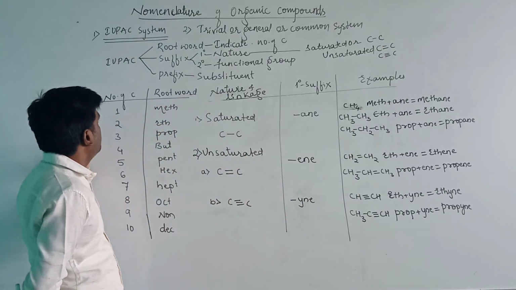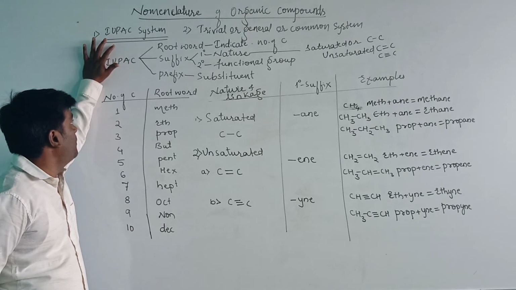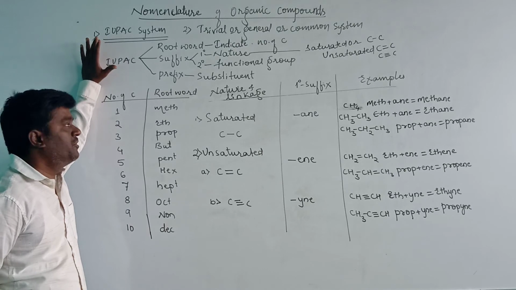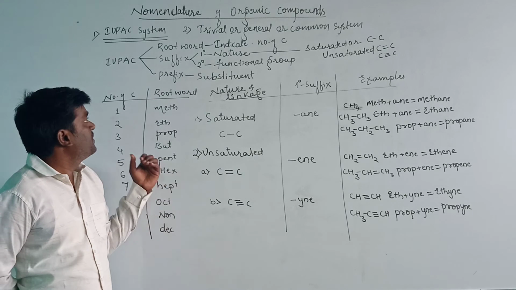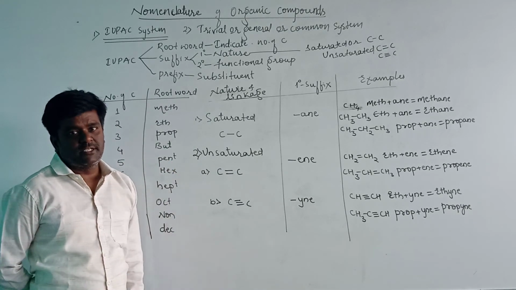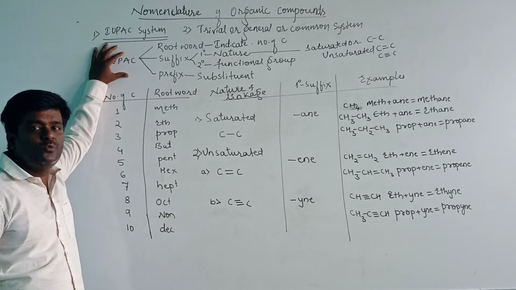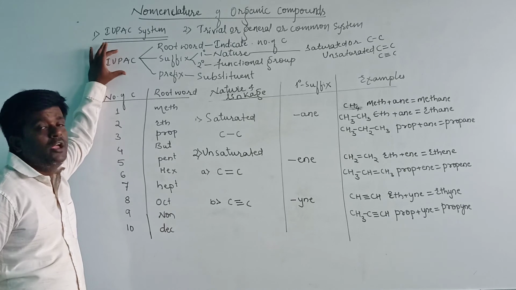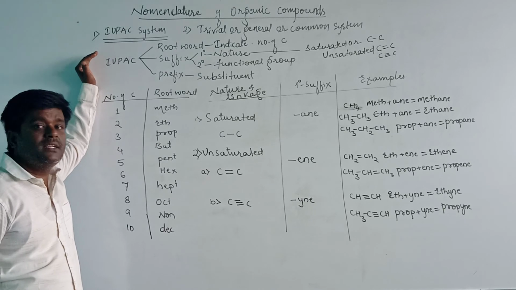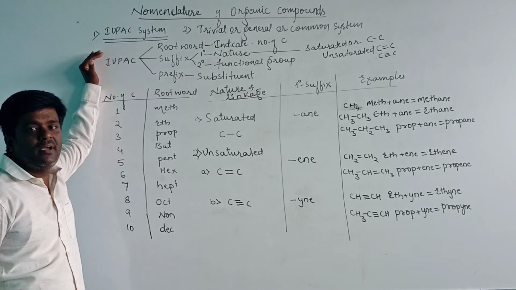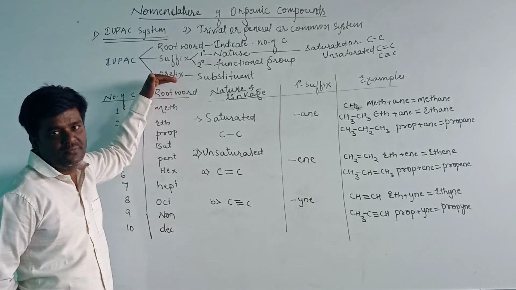And once again, I will recall this. According to the IUPAC, for the nomenclature of organic compounds, there are 2 systems. One is IUPAC system and another one is trivial or general or common system. In that I am taking IUPAC system, that is International Union of Pure and Applied Chemistry. The IUPAC system consists of 3 parts for the nomenclature of any organic compound. Those are root word, suffix and prefix.